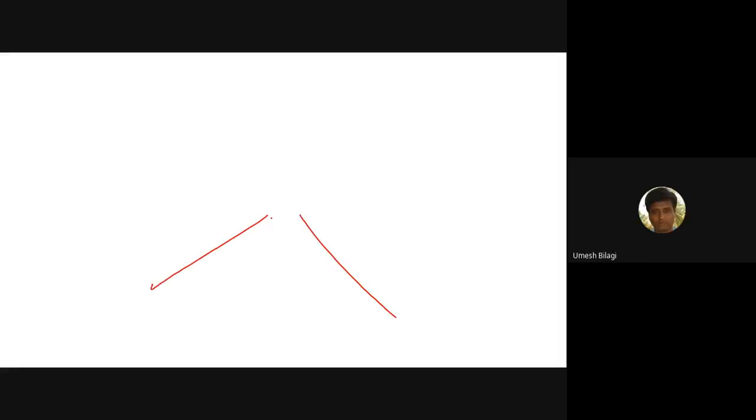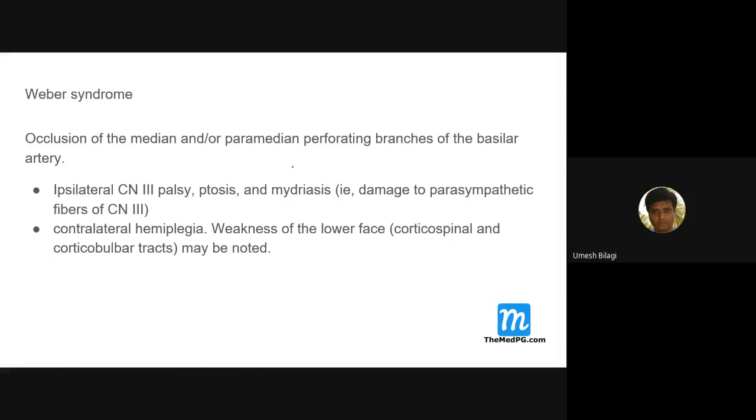The vertebral arteries join to form the basilar artery. Here you have the midbrain, the pons, and this is the medulla. The basilar artery gives some paramedian branches to the pons only. It will supply the ventral pons. That is the pons.